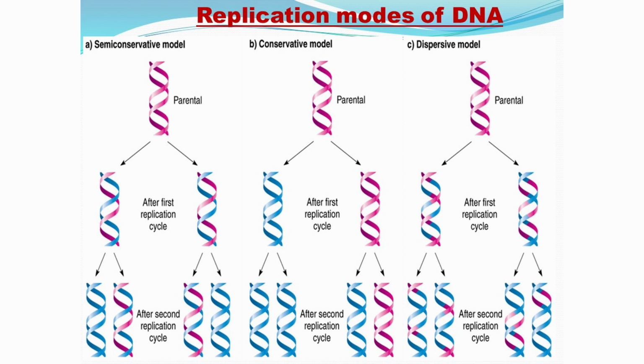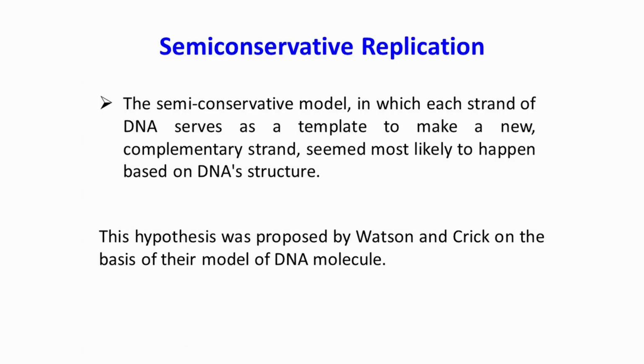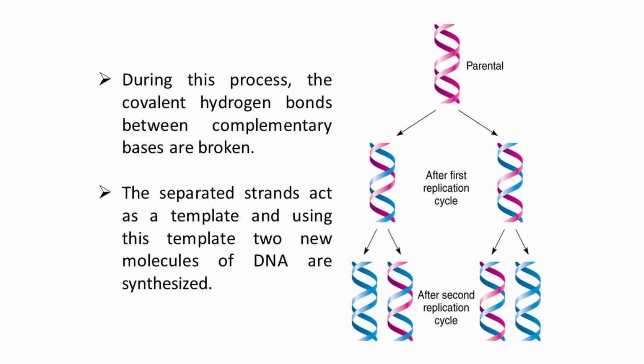Today I will be focusing only on the semi-conservative mode of replication. This is a model of the replication mechanism in which the parent strand serves as the template strand for the synthesis of new complementary daughter strands. In simple terms, it is a mechanism wherein the parent strands get separated. How does the parent strand separate?